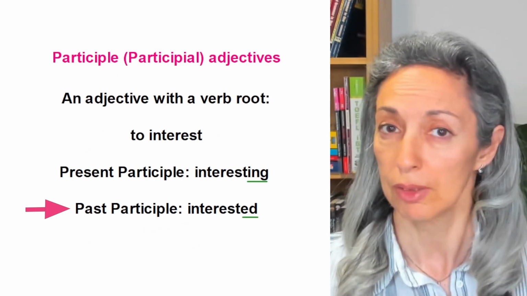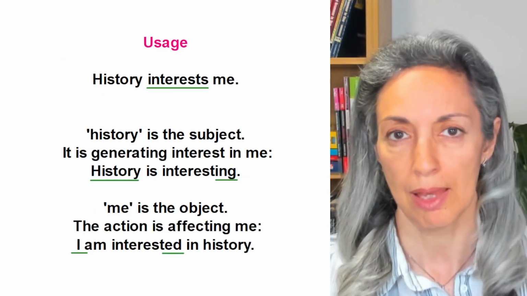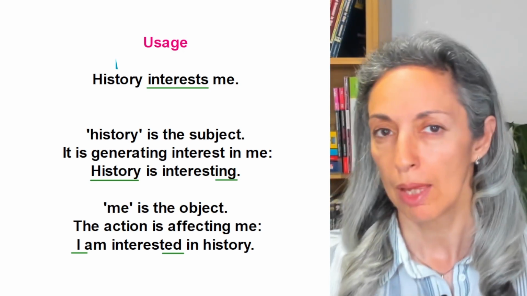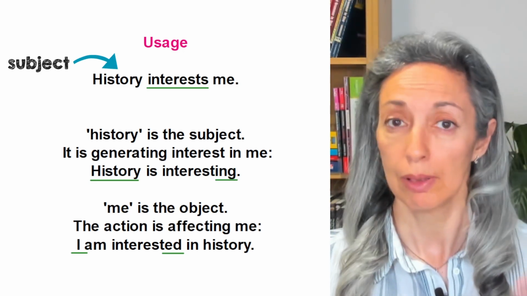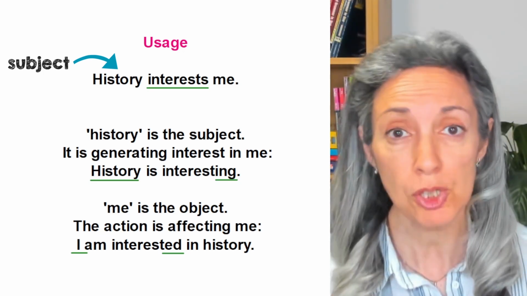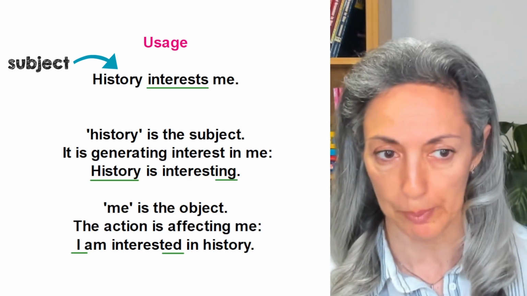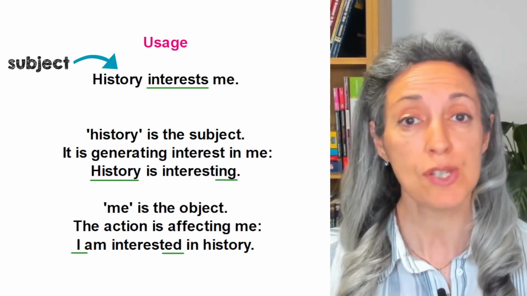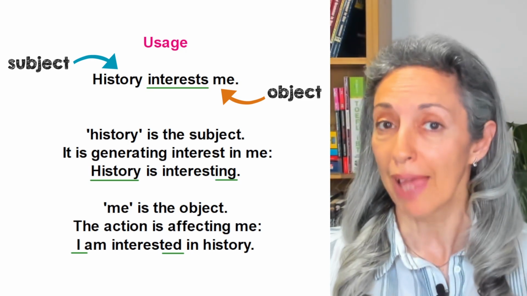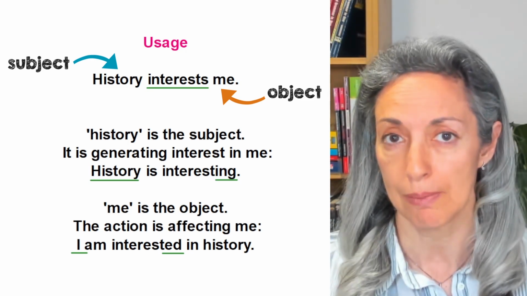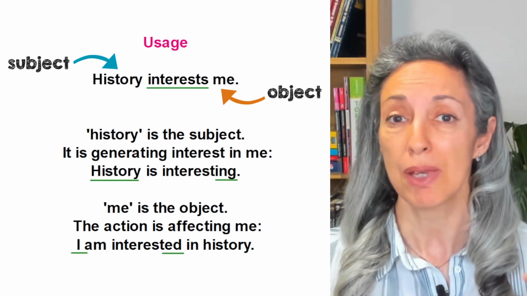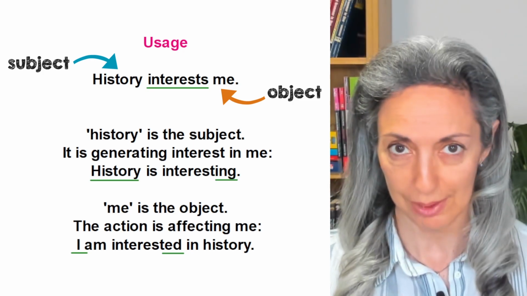Okay, let's look at usage now. Let's say that the sentence is, history interests me. History is the subject. History is generating interest in me. So we should use the present participle. History is interesting. Me is the object. The action is affecting me. So now we should use the past participle. I am interested in history.